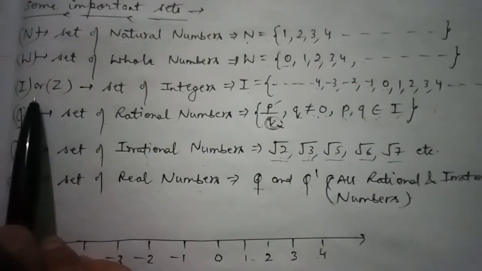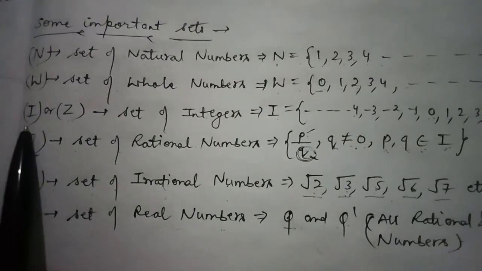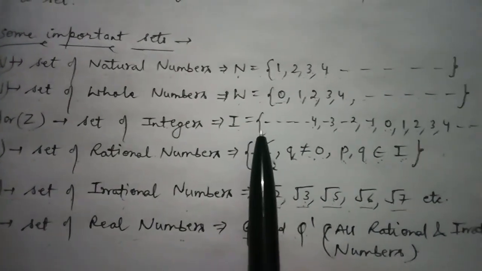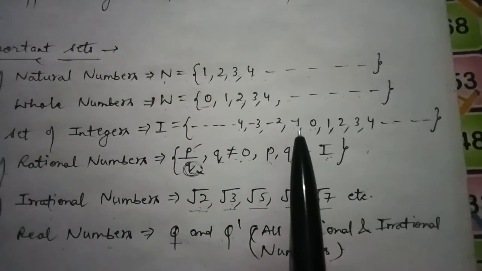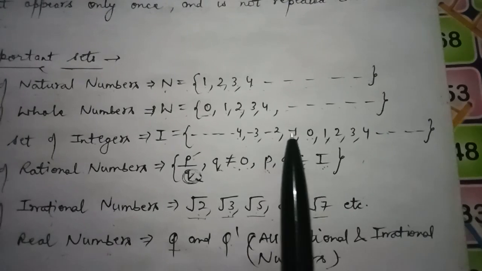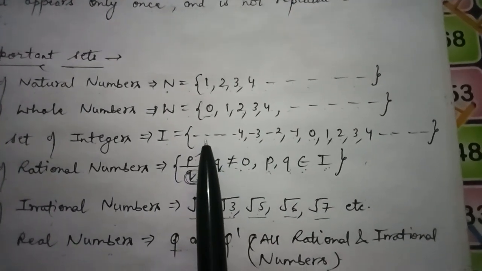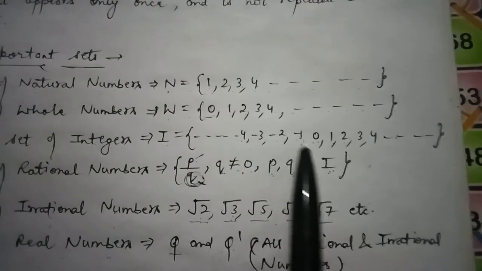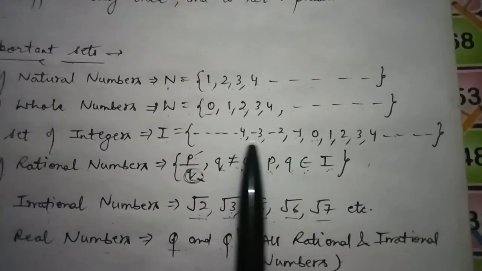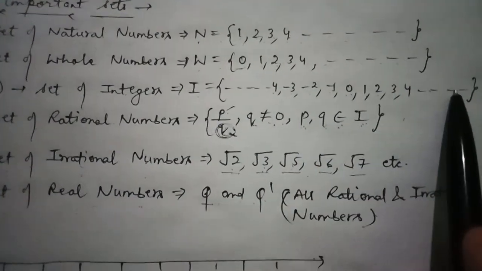Third, we have set of integers. It is represented by I or Z. So what are integers? Integers include 0, all the positive numbers and all the negative numbers as well. So integers include three types of numbers: 0, plus form of numbers, minus form of numbers. Okay, so it is a set of integers.